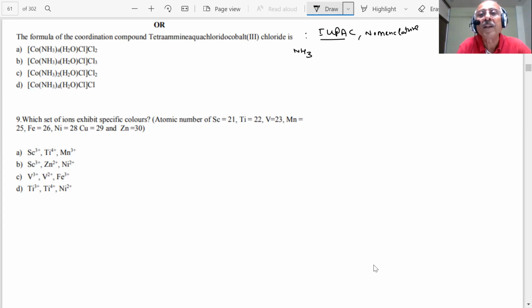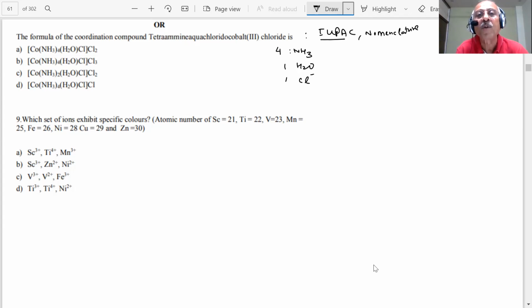Tetraammine: how many NH3 ligands are there? Four. And there is an aqua also. How many? One H2O ligand. Then chlorido: how many? One Cl. You know that these are neutral ligands, and chlorido, being minus, is an anionic ligand.